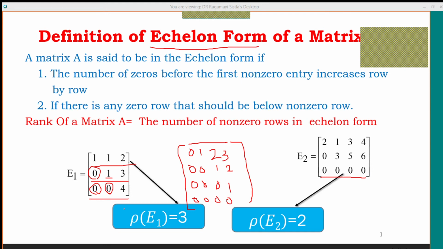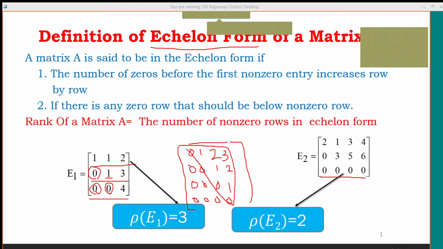For example, suppose the given matrix is a square matrix, an n by n matrix. Then this echelon form is nothing but an upper triangular matrix. If the matrix is a square matrix, then the echelon form looks like an upper triangular matrix. What an upper triangular matrix is, we just discussed in session number 2.